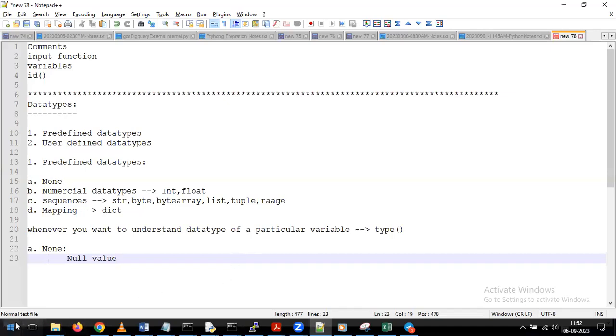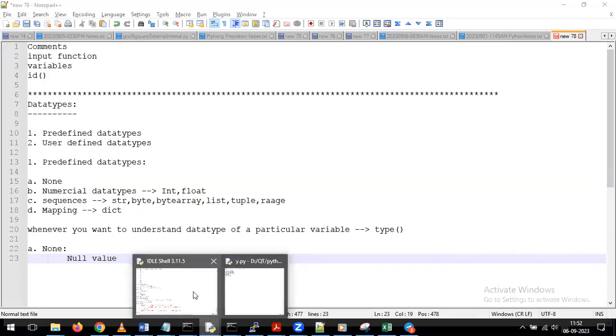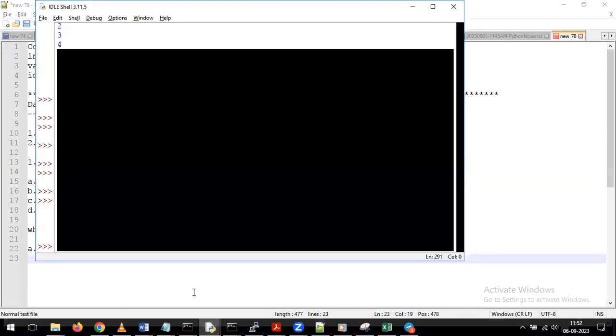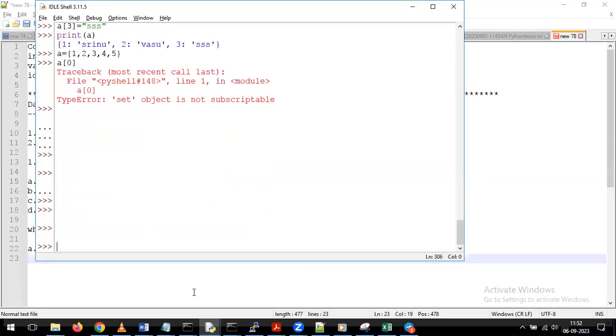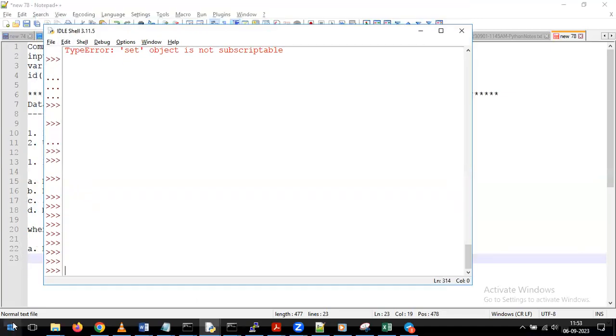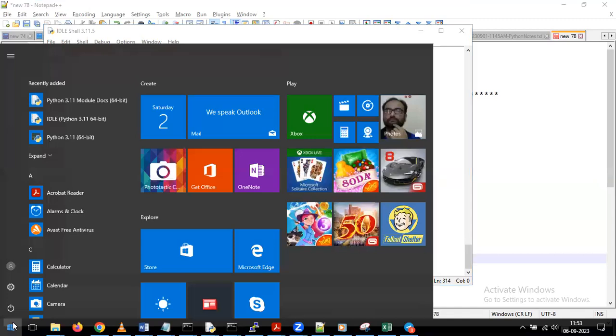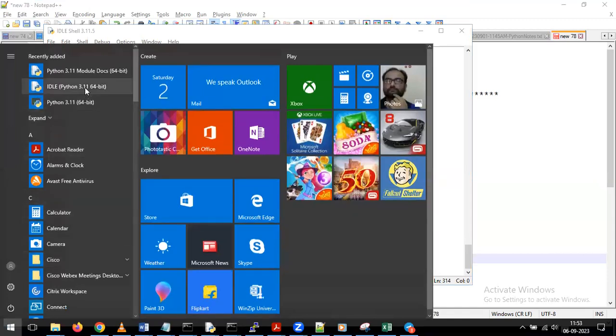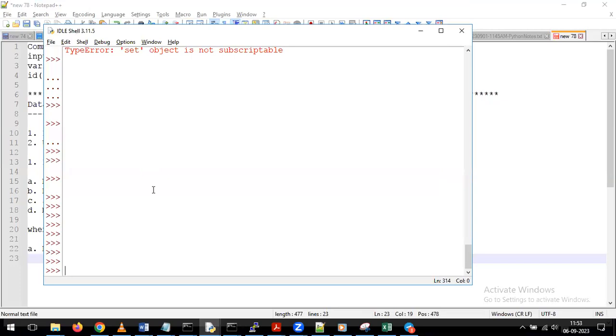Now, if you want to practice, we just need to open the IDLE. Within the IDLE, we can perform all our required practice. So how to open the IDLE? Hope everyone remembers. We just go to the start, and once we click on start, after installation of Python, here you can see the IDLE application. Once we click on that, it opens a window like this. In this window, we can perform all our required operations depending on our requirement.